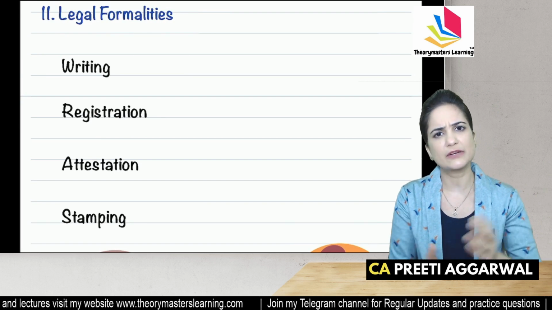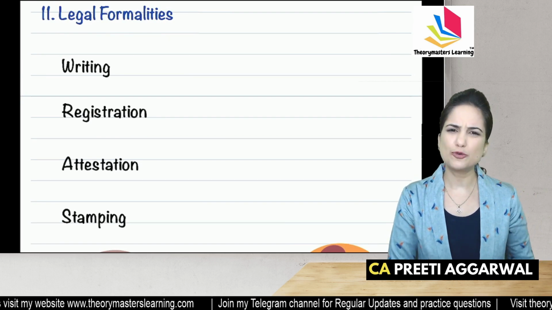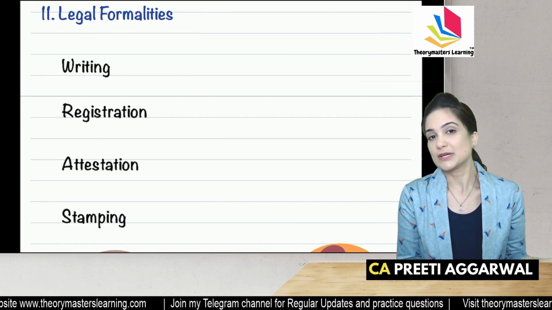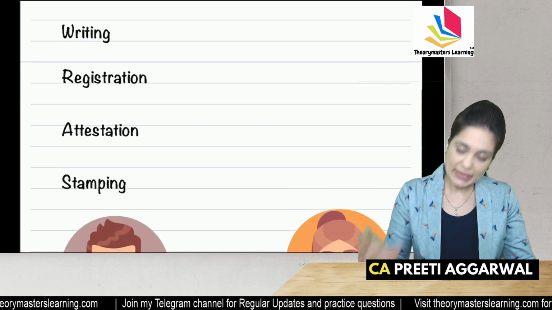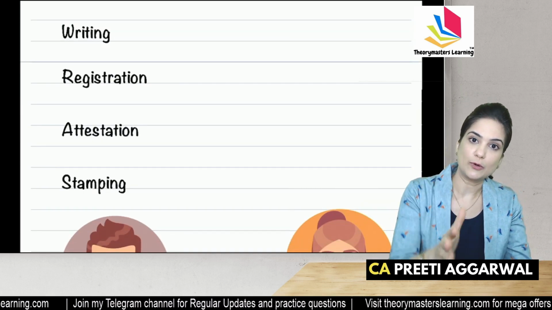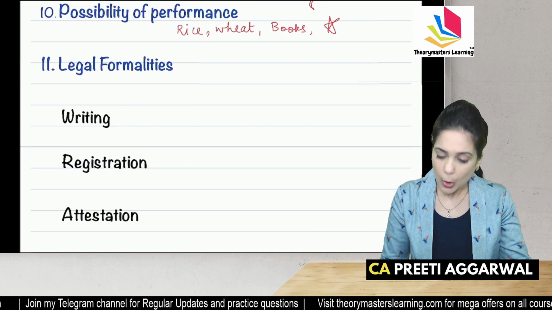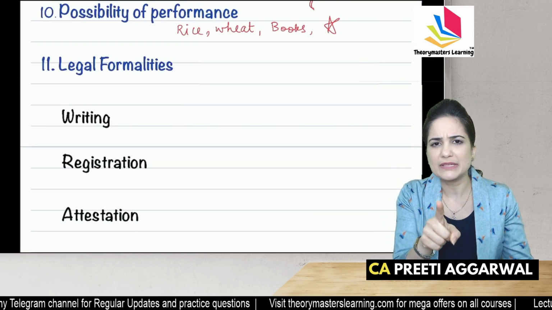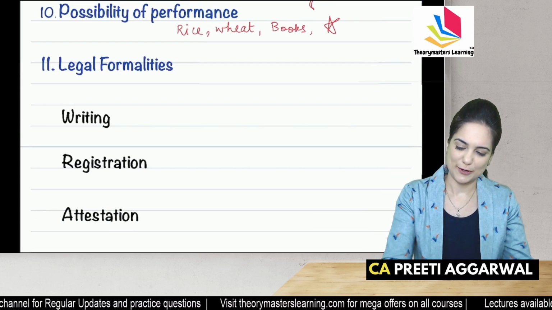Even oral contracts are valid. Yeah, we need to prove them, but oral promises are also valid, unless law requires it to be in writing only. Now, students, all these 11 elements must be present, only then it will be a valid contract.